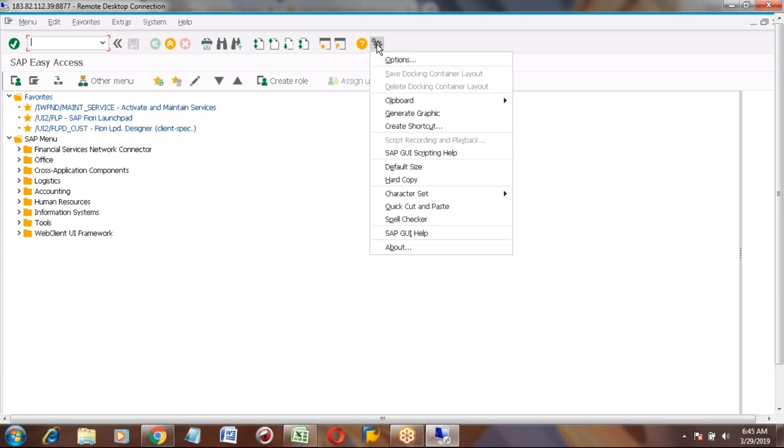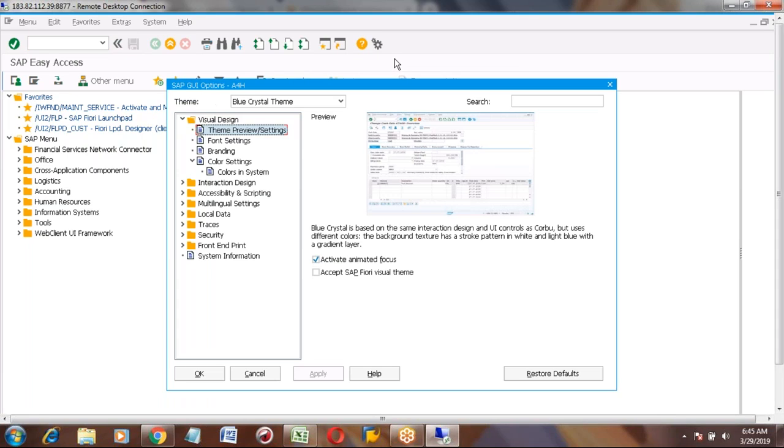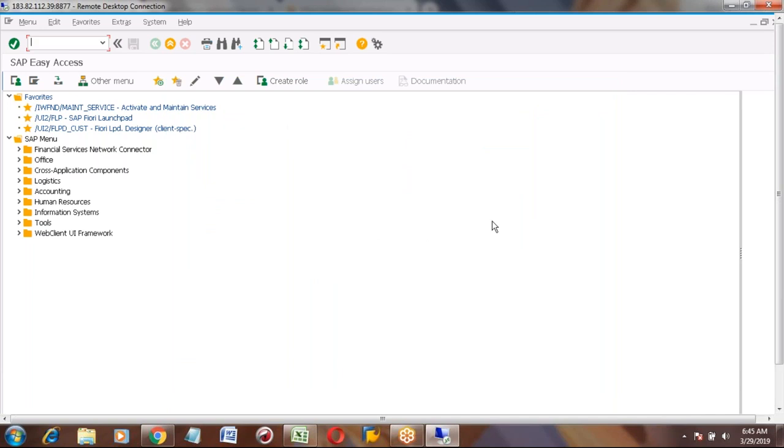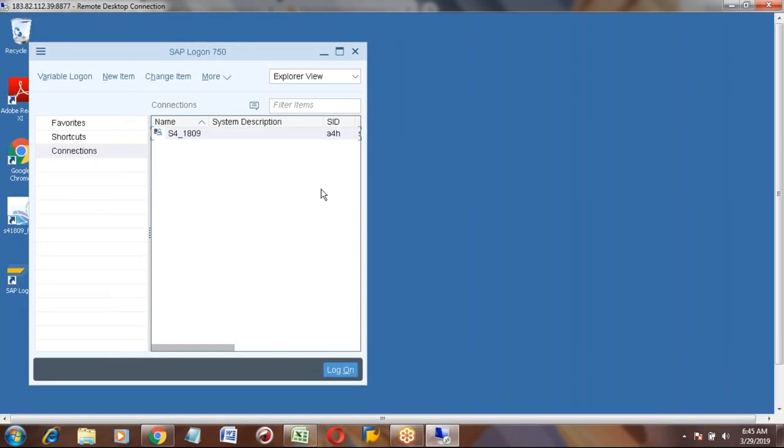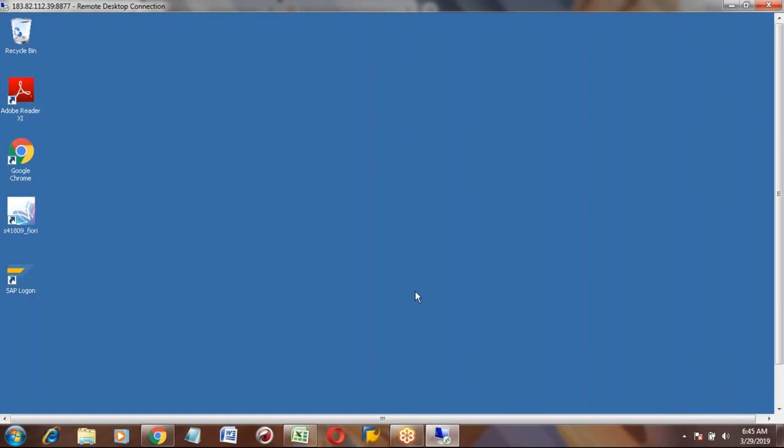Is it clear? This is setting actually. Okay, here this button options. Again, if you want to, just tick mark this. Okay, is this clear? Yeah. Okay, so next thing is, this is how to log into GUI.